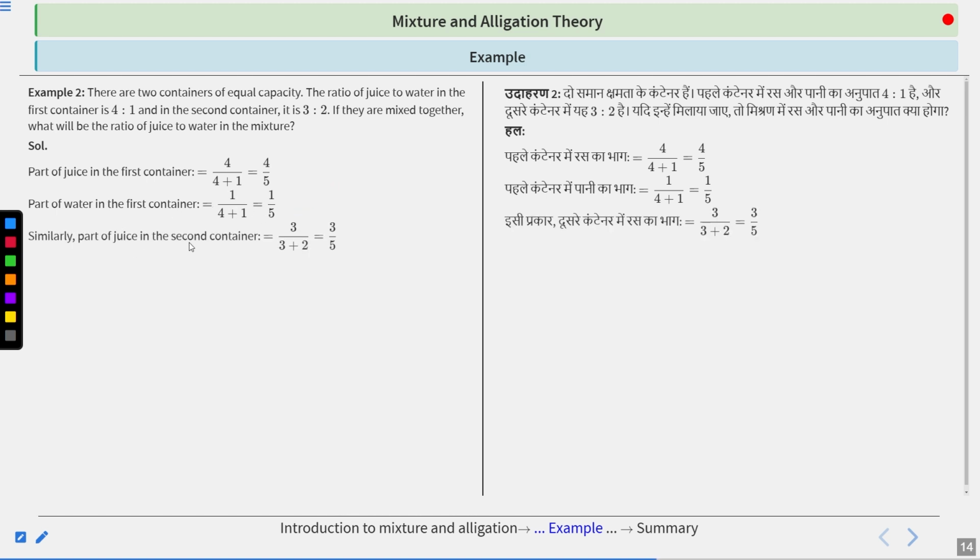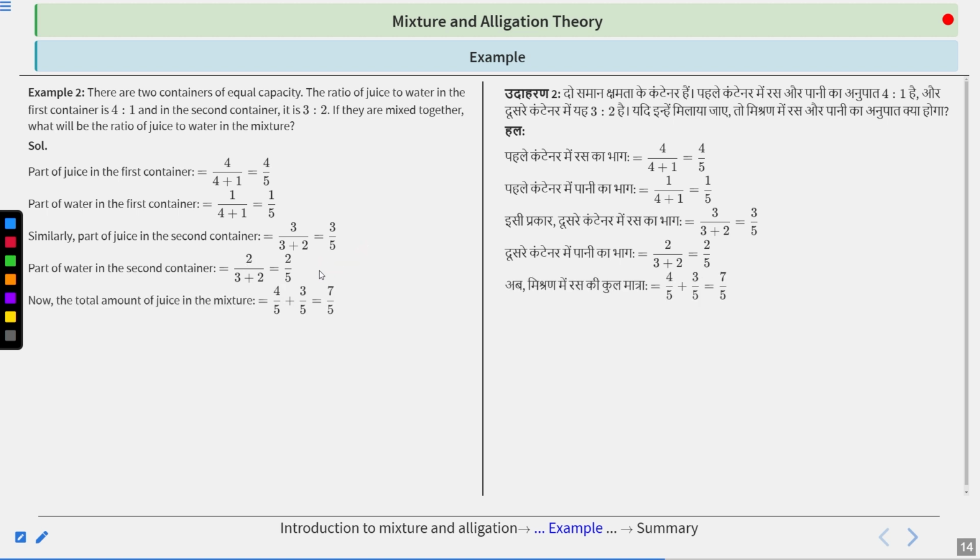Same way, part of juice in the second container, ratio is 3:2, so again the total becomes 5. So 3/3 plus 2, which is 5, 3/5, we can say that. And same way, what will be the water? Water will be 2/3 plus 2, which is 2/5. So we need to find the ratio of juice and water. So what is the juice? Total amount of juice in the mixture will become 4/5 plus 3/5.